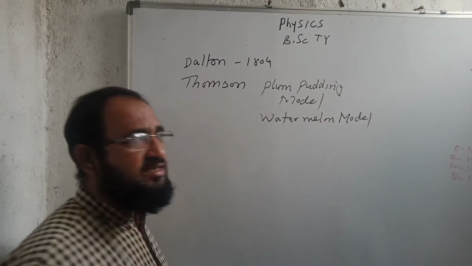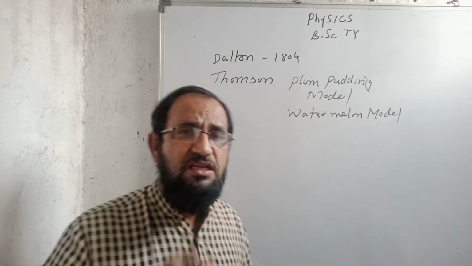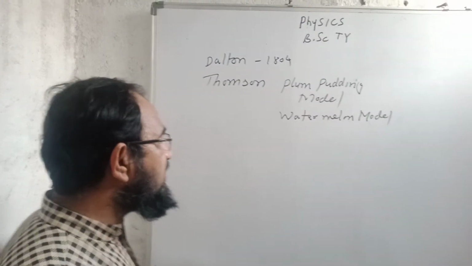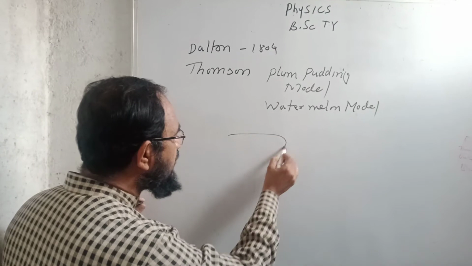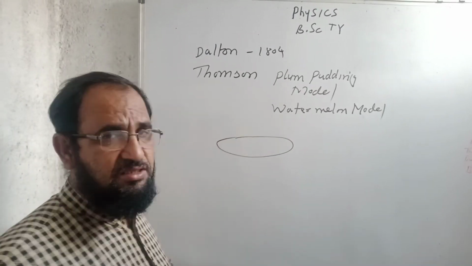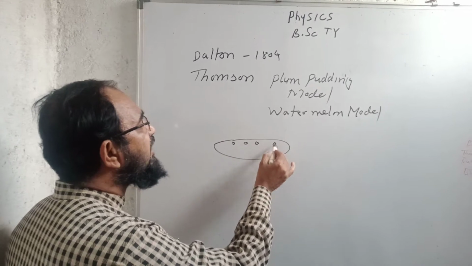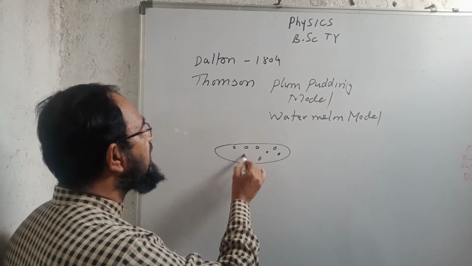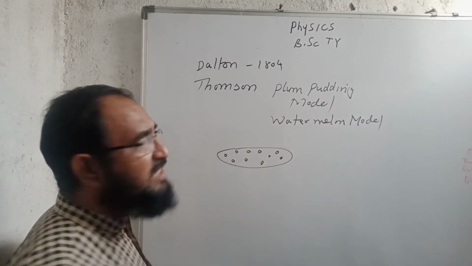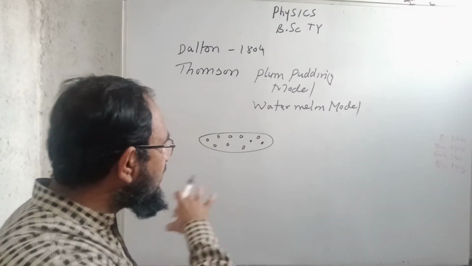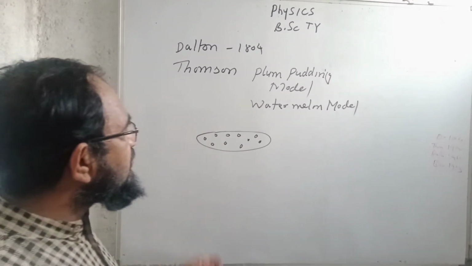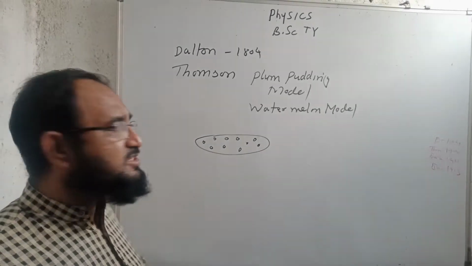He said that the atom is divisible and it is just like a pudding in which the charges are distributed randomly, just like the nuts which are distributed all over the pudding.